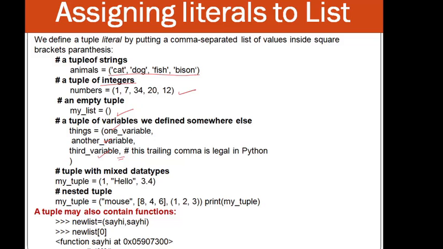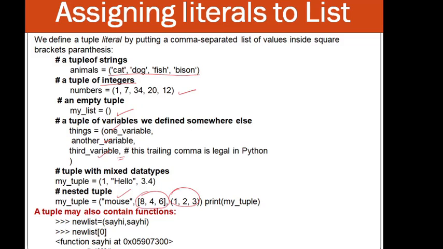Then you can use a tuple with mixed data types, in which we have an integer, a string, and a floating point number. Then you have the nested tuple, in which you can see that this is your string, and this is your list, you can see this is the list, and this is again a tuple.